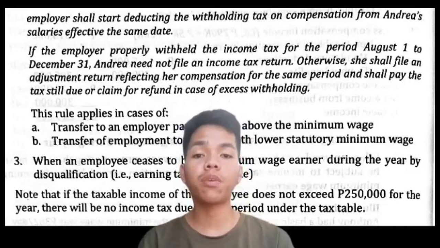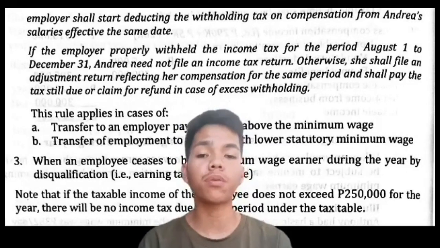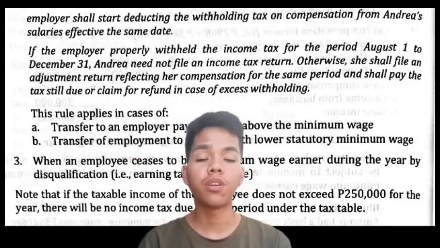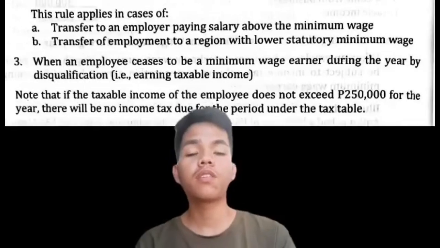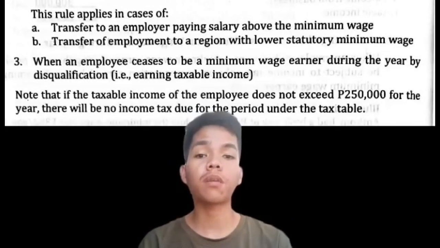If the employer properly withheld the income tax for the period August 1 to December 31, Andrea need not file an income tax return. Otherwise, she shall file an adjustment return reflecting her compensation for the same period and shall pay the tax due or claim a refund in case of excess withholding. This rule may apply in case of A. transfer to an employer paying salary above the minimum wage, and B. transfer of employment to a region with lower statutory minimum wage.